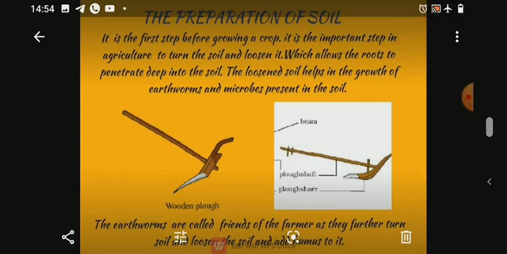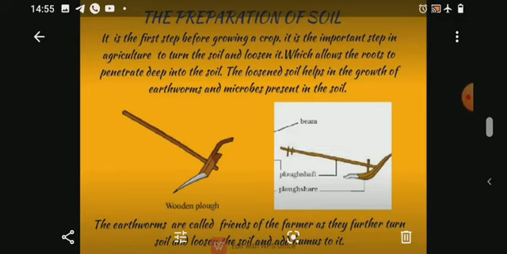It is the important step in agriculture to turn the soil and loosen it. This allows the roots to penetrate deep into the soil. The loosened soil helps in the growth of the earthworms and microbes present in the soil. The earthworms are called friends of farmer as they further turn the soil, loosen the soil and add humus to it. So the plowing of the soil is done by using a plow.